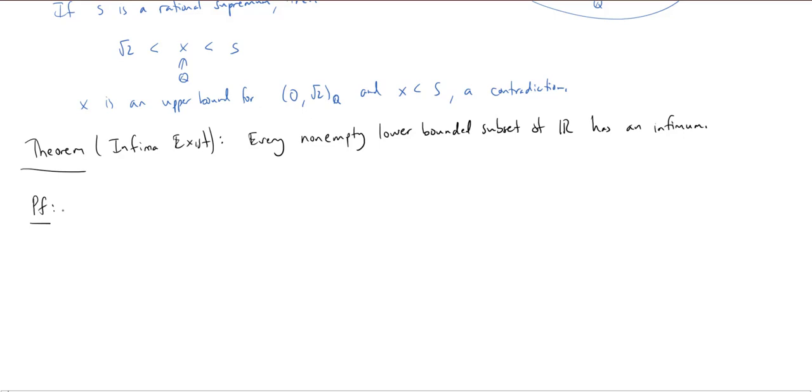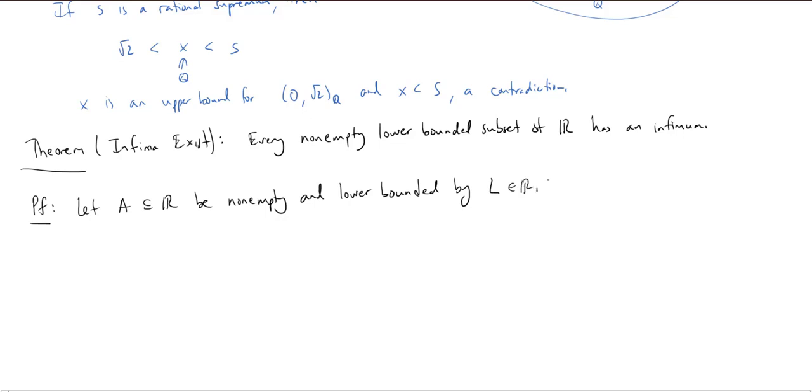So since this theorem doesn't have a particular subset in mind, let's start with one. So let's let A be some subset. Okay, and let's say that it is non-empty and lower bounded. Okay. And in fact, if it's lower bounded, there is some lower bound. So let's say it's lower bounded by, say, the number L. Okay, so this is some real number.